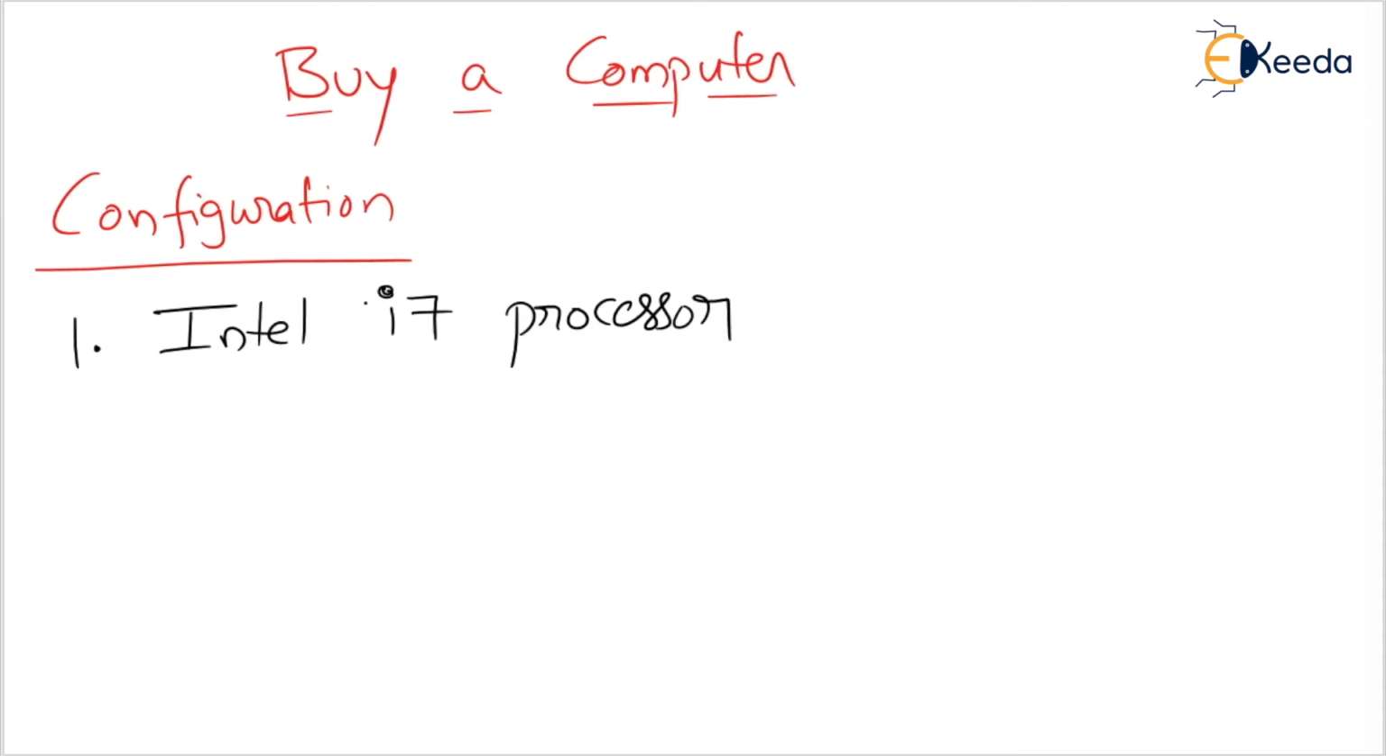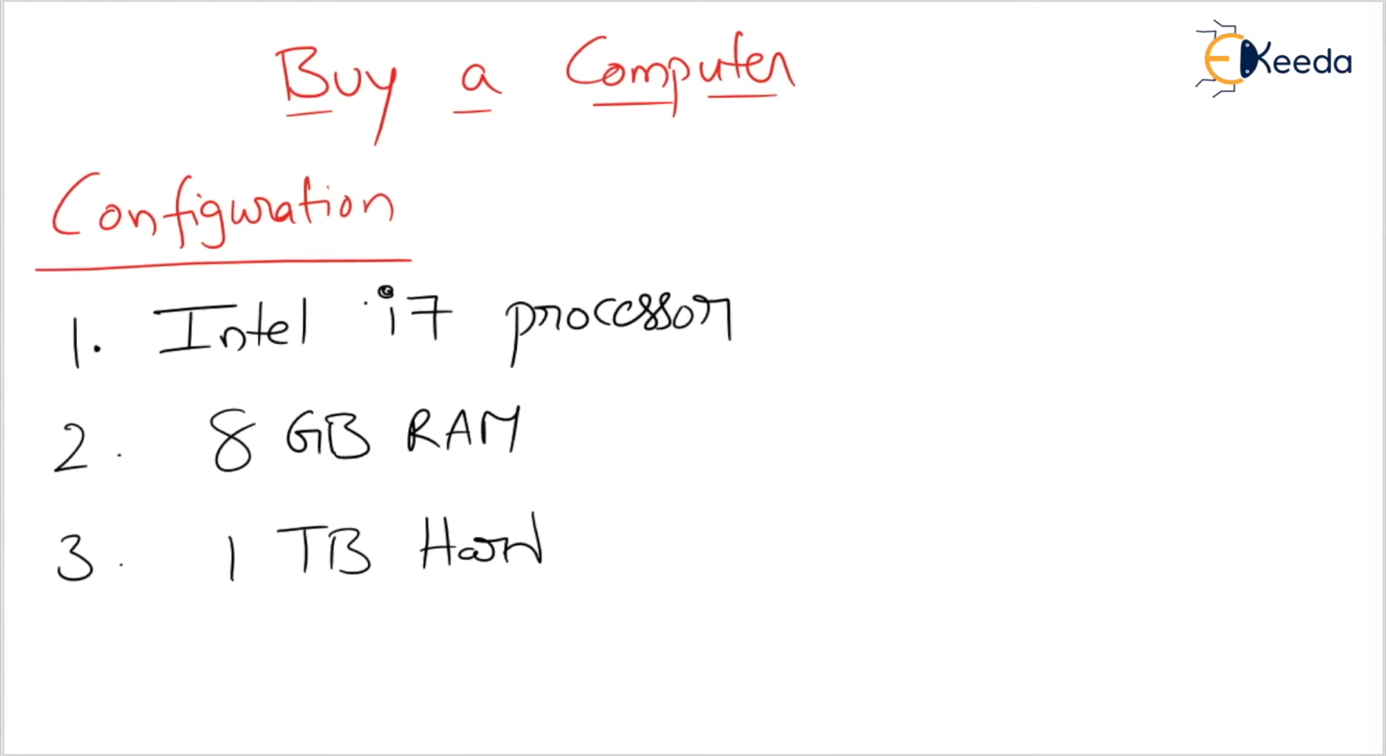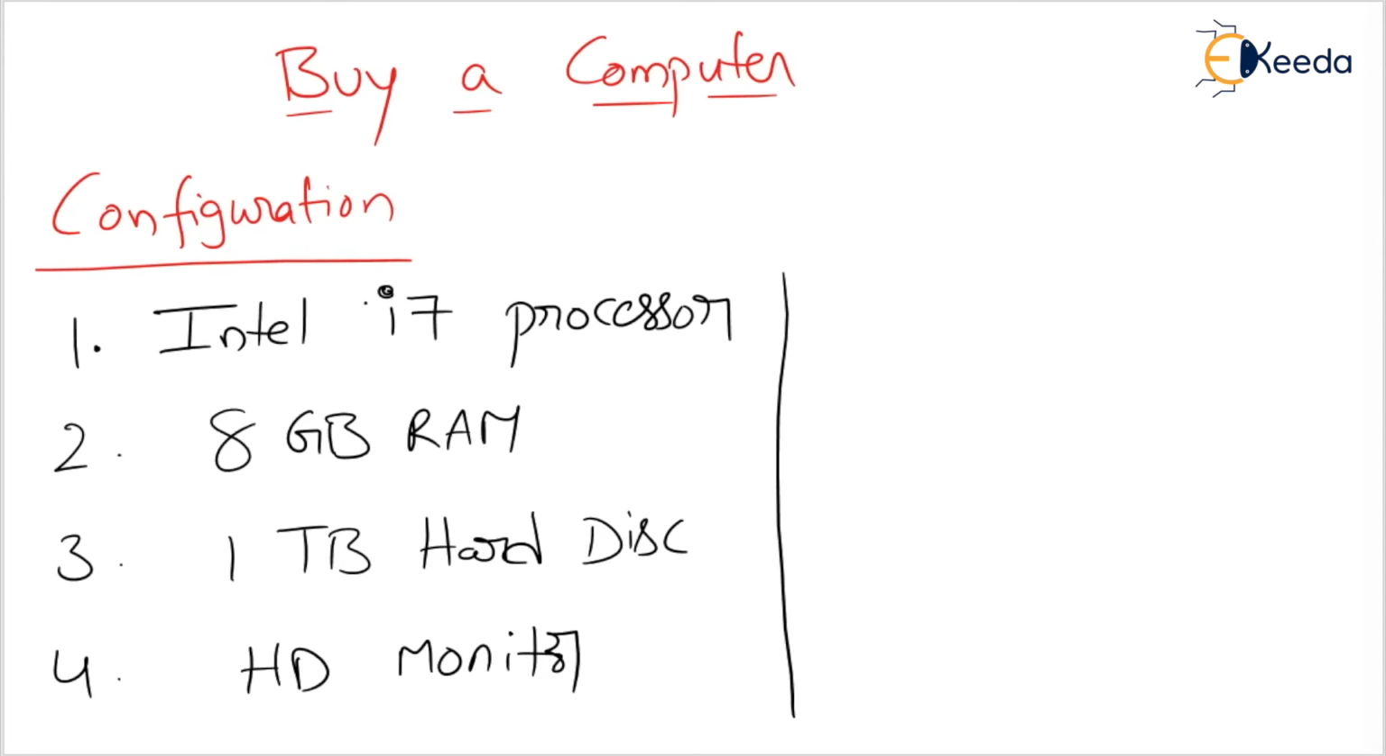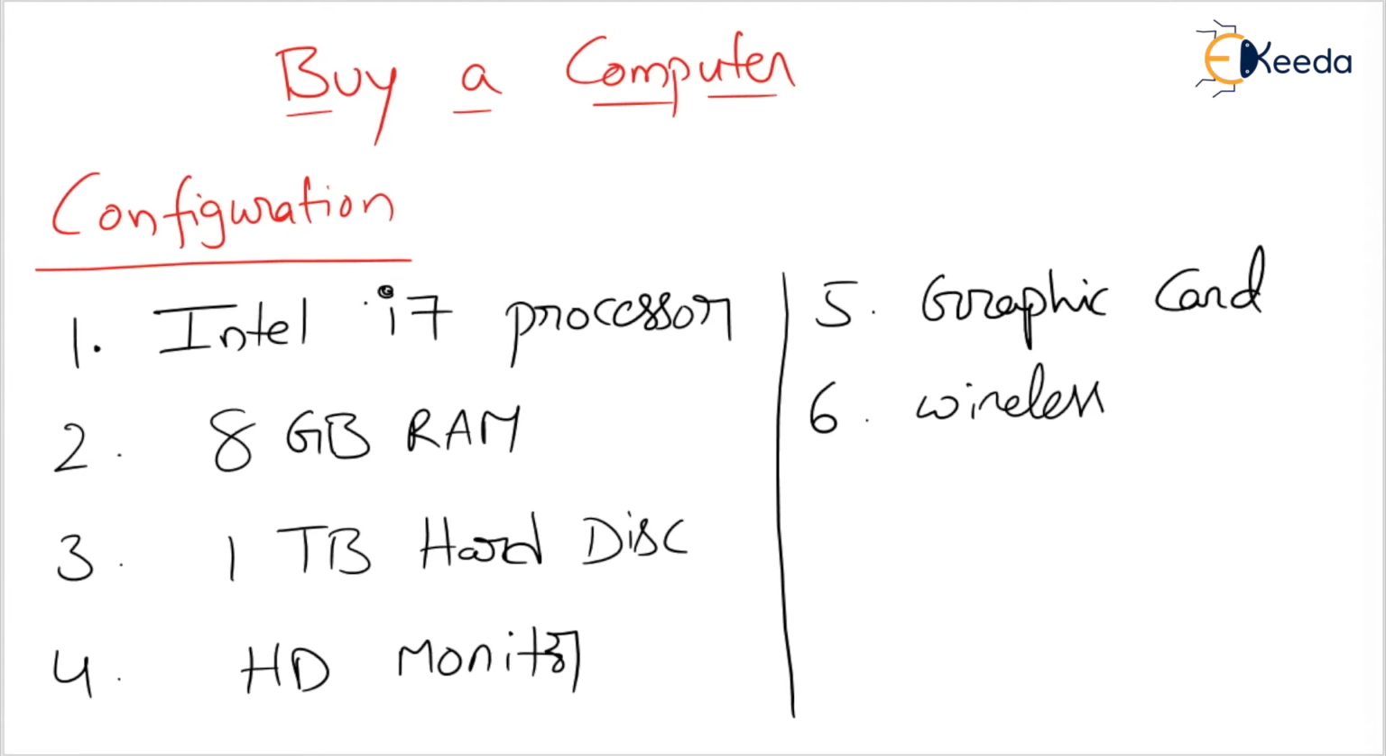Now, which type of RAM? Sir, I want 8 GB RAM. Third, I want a 1 TB hard disk. Next, I want an HD monitor. Next, sir, I want a graphic card for playing games. And next, what do you want? Tell me. A wireless mouse, sir.